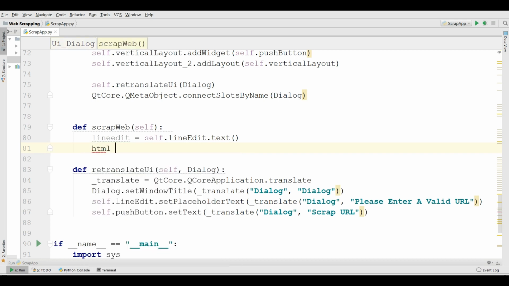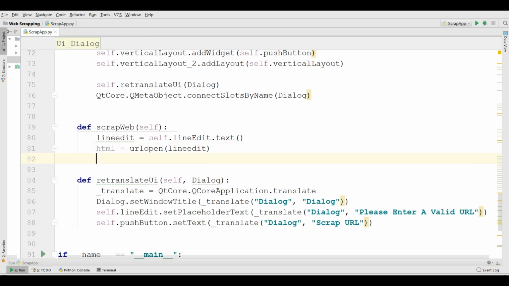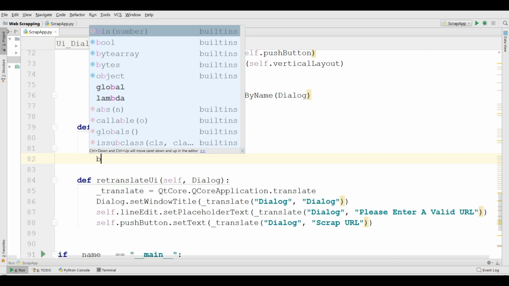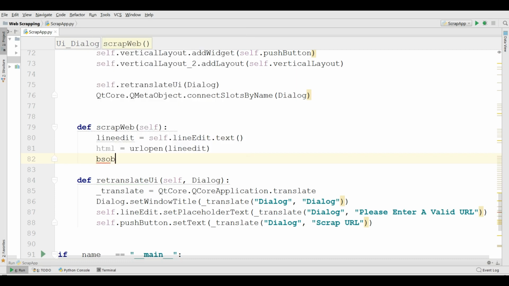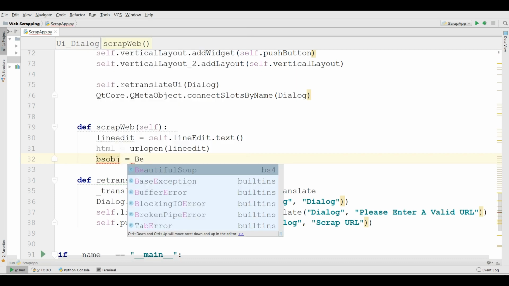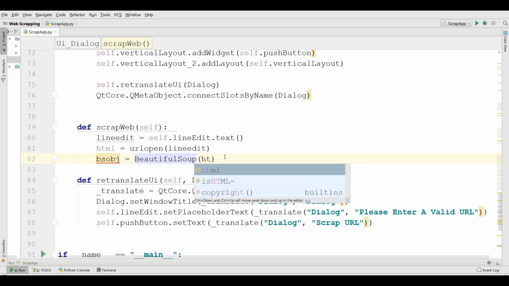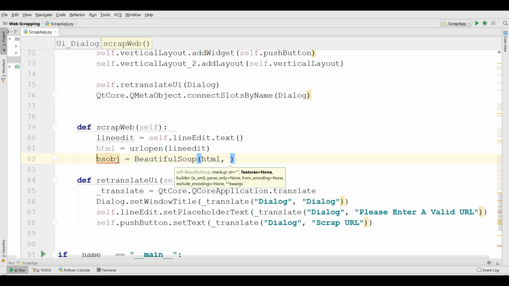After this I'm going to create an HTML variable, and in here I'm using urlopen. We are going to open that URL. That URL is saved in line edit, and after that we are going to save that in our HTML. And after this we are going to make a BeautifulSoup object, bsobj, BeautifulSoup, and I'm going to write this HTML in here, and also give an XML parser in here.